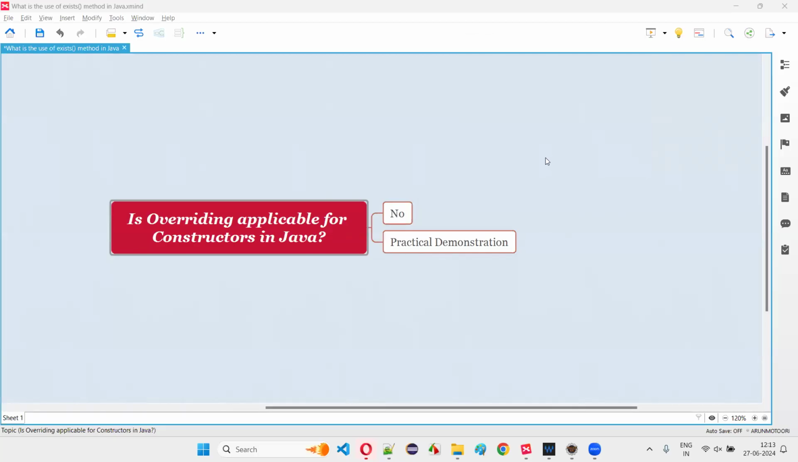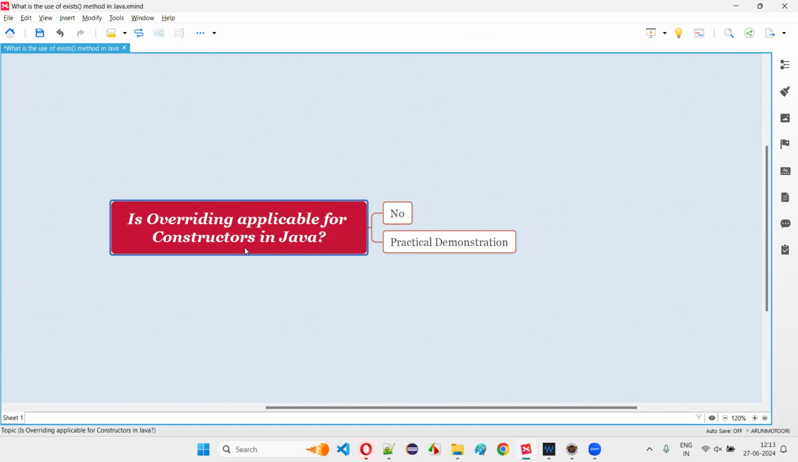Welcome to this session. In this session, I'm going to answer one of the Java interview questions. That is, is overriding applicable for constructors in Java? Let me answer this question with practical demonstration. The answer is no, guys. The overriding concept in Java is applicable only for methods, but for constructors, it is not applicable.